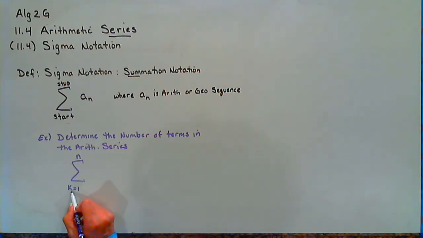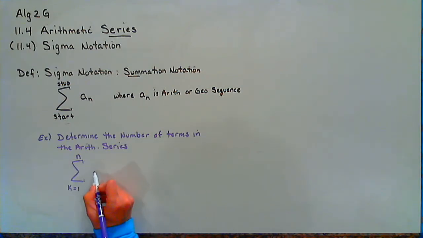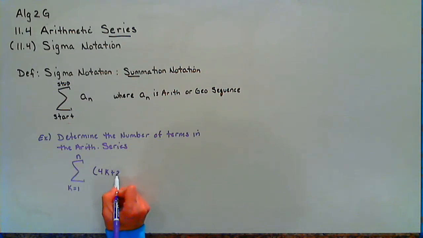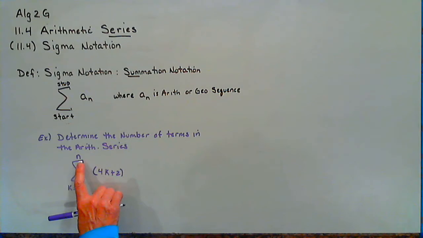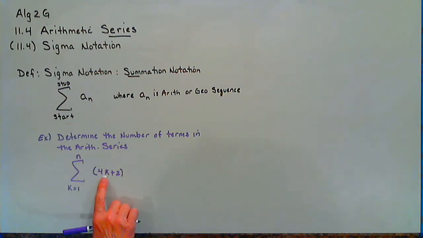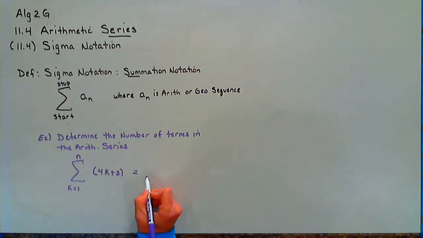And since I'm starting with the number 1 and I'm substituting 1 in for k, when I write this explicit formula, there needs to be a k in it. So we know that means 4 times 1 plus 2, 4 times 2 plus 2, 4 times 3 plus 2, 4 times 4 plus 2, 4 times 5 plus 2. Our very last term would be 4 times n plus 2. And this time I'm telling you that when you add them all together, you get 880.